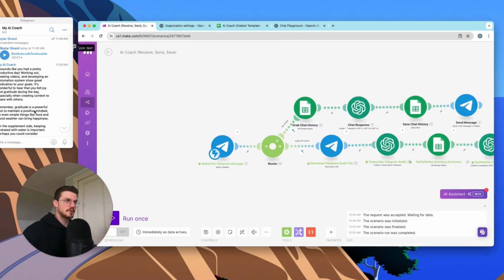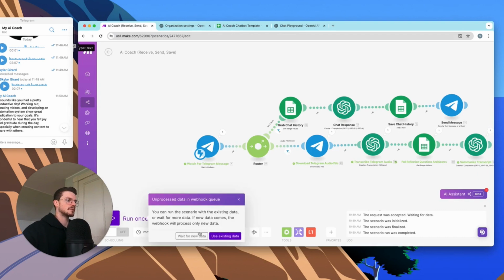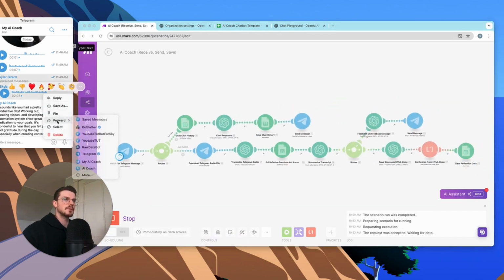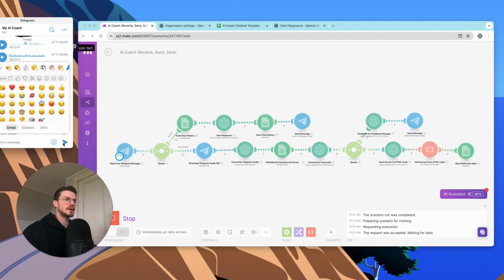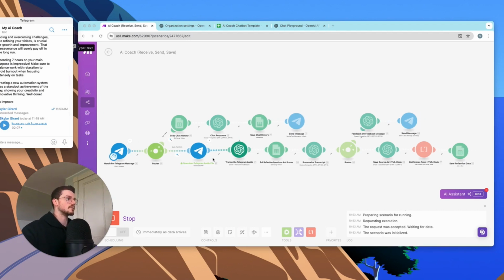Okay, I just had a few technical difficulties, but I fixed them, and we're just going to show you guys how this works again. So wait for new data. We're going to come here to the forwarded message, and we're going to select forward to my AI coach. We're going to send it, and boom, as you can see, it's going to go through the process here.